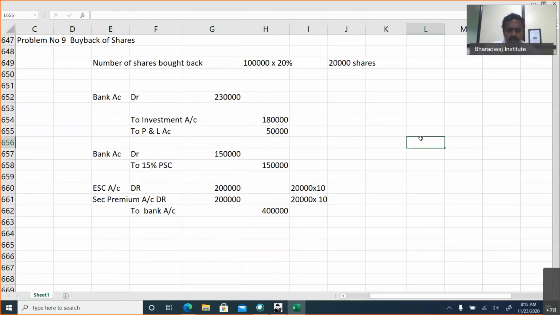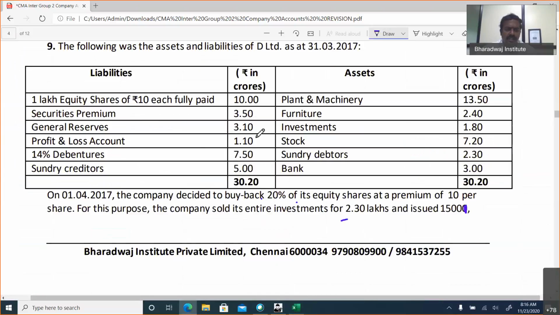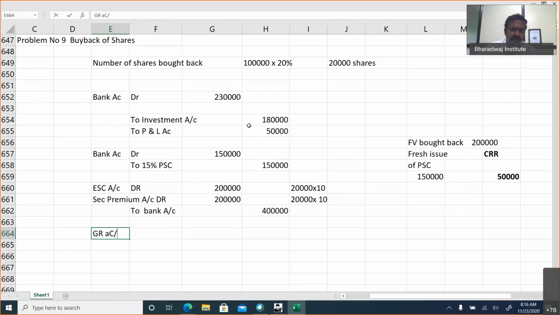Then if you look at here also, what is the face value bought back? 20,000 into 10, 2 lakhs. For this, what is a fresh issue made? Fresh issue of preference shares. What is the face value of preference shares issued? 1,50,000. So here also, we need to create a CRR. We have to create a CRR of how much? 50,000. Same like redemption of preference share. From where we will create? From general reserve we can take. General reserve account debtor to CRR. We can create 50,000.